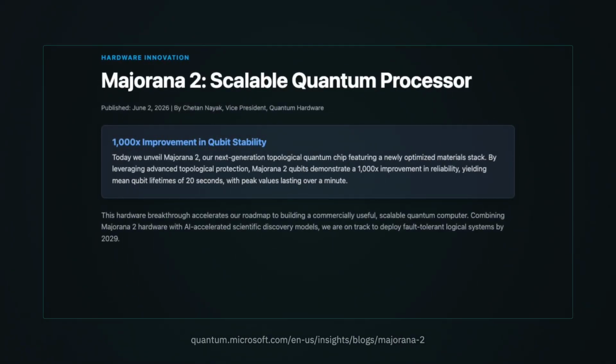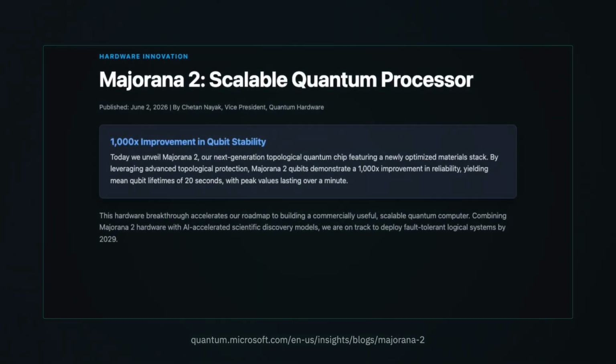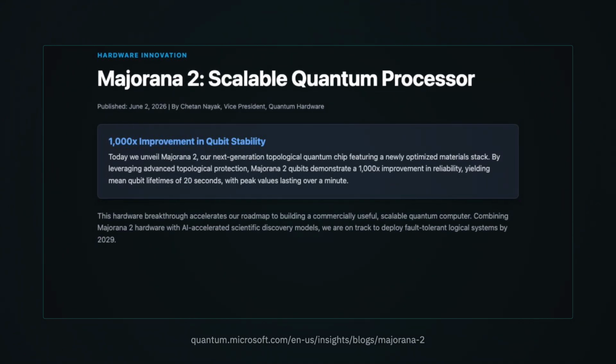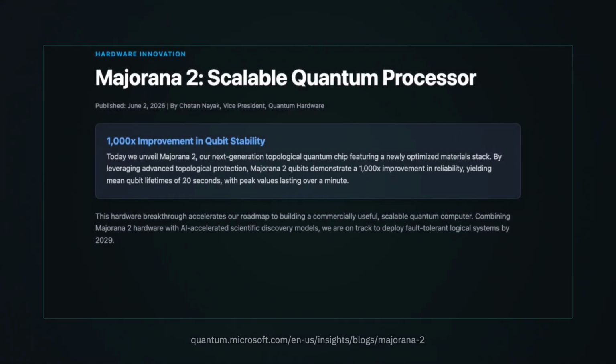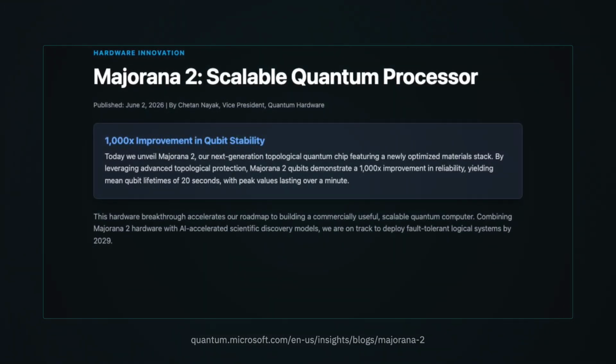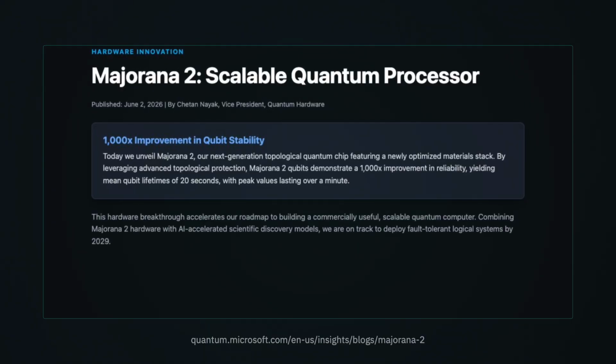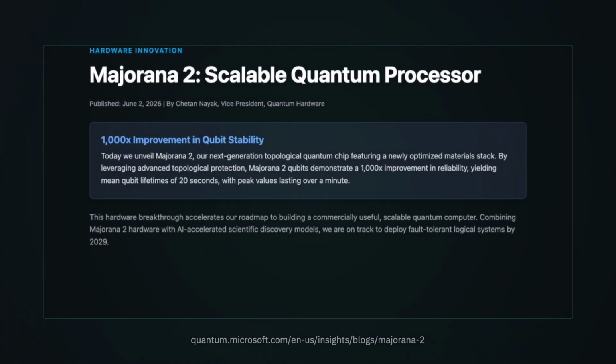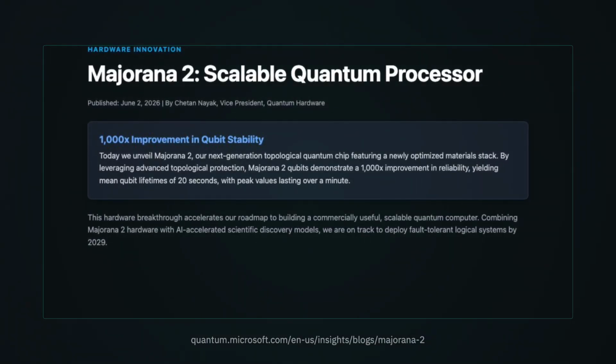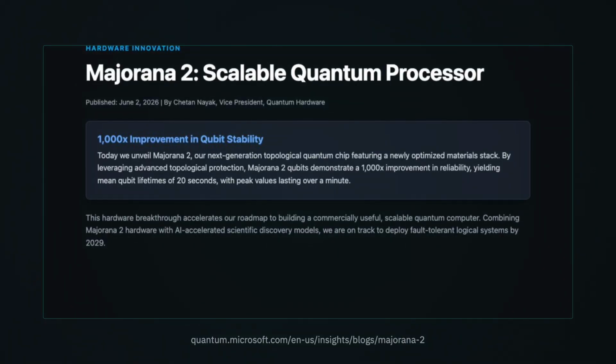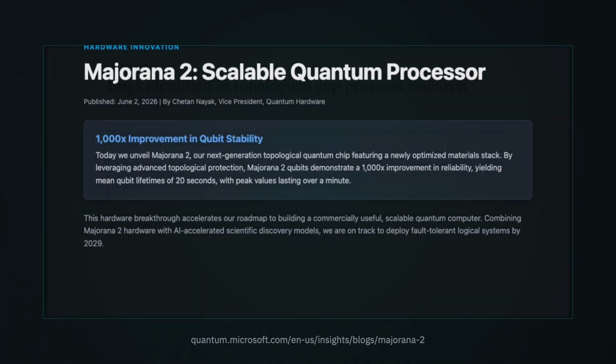Microsoft is pursuing topological qubits, which are theoretically immune to certain types of environmental noise. In June 2026, Microsoft announced its Majorana 2 chip, claiming a 1,000-fold stability improvement over Majorana 1. By leveraging topological protection, Microsoft aims to deliver a scalable quantum system by 2029.